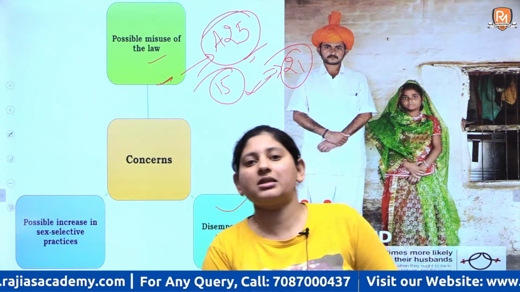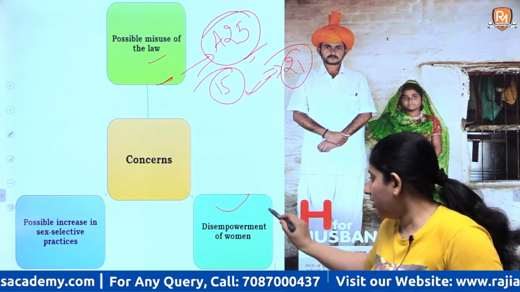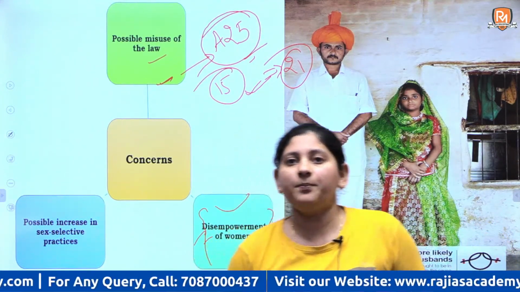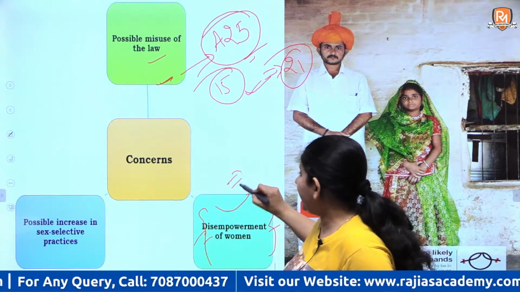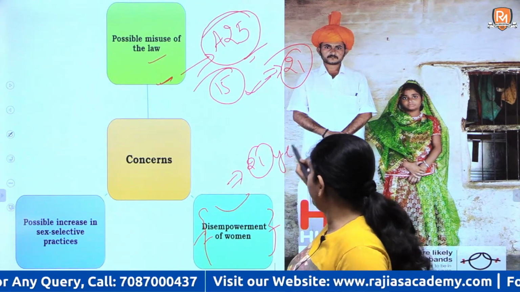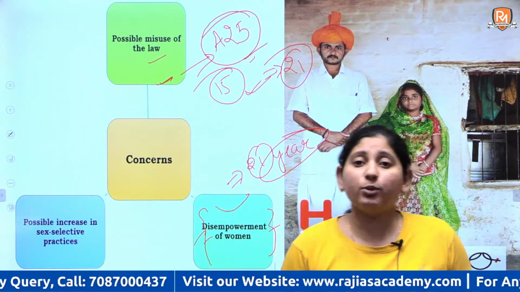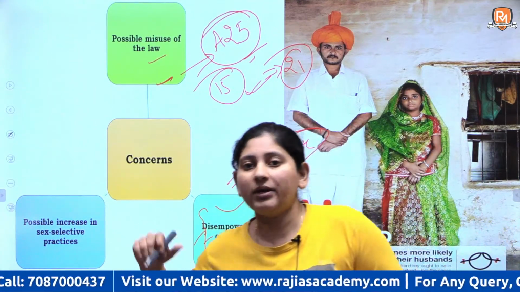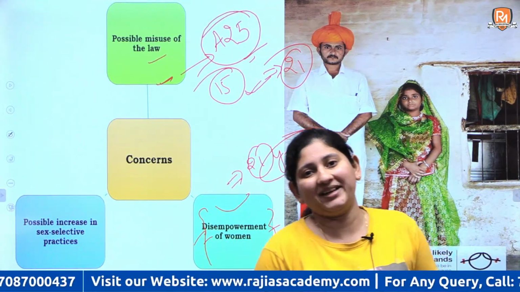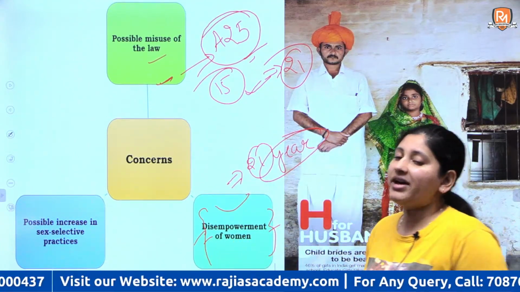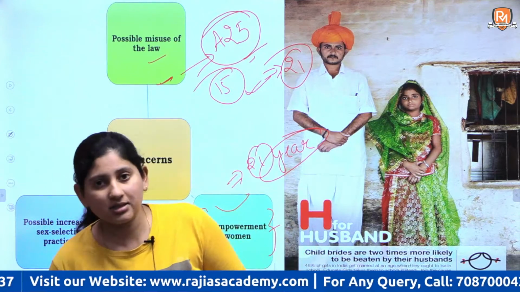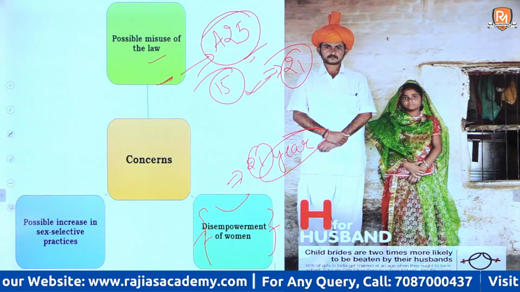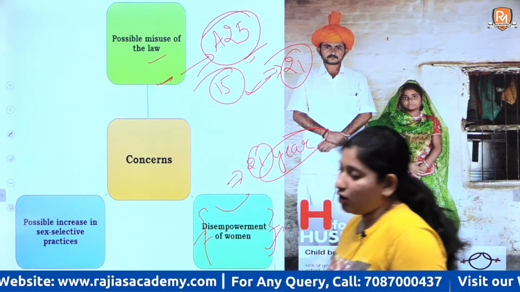Then this is also said to be a probable cause for disempowerment of women. How? Because if you are setting the age of getting someone married to be 21 years, you're sort of taking that choice from them, right? So even this is seen as a sort of paternalistic or patriarchal setup, where you are taking that individual choice away, whether and when they want to get married or not. So this is seen as disempowerment of women.